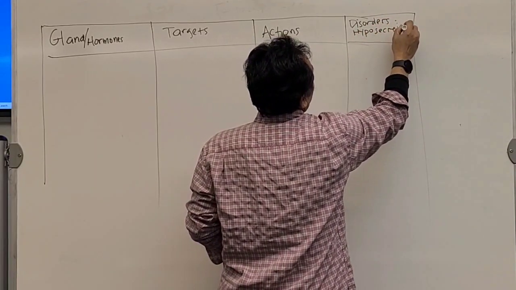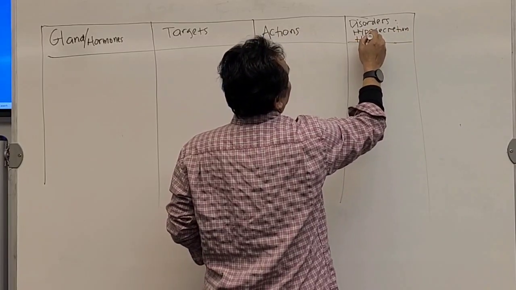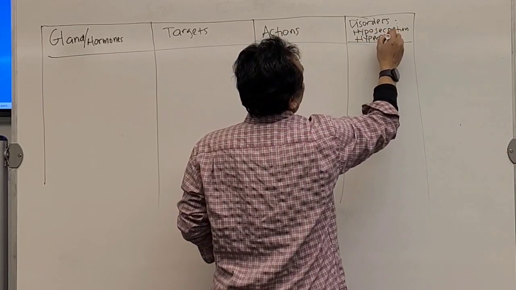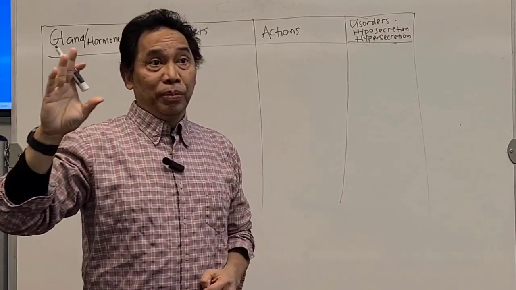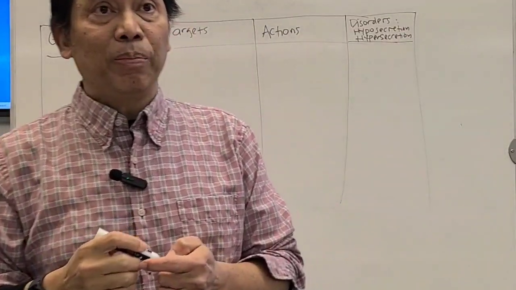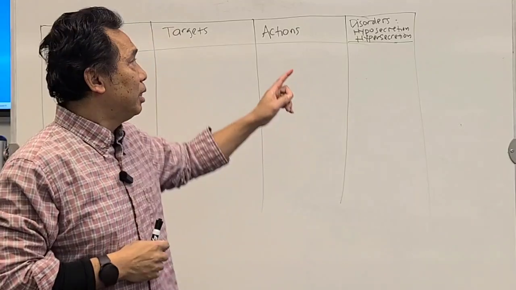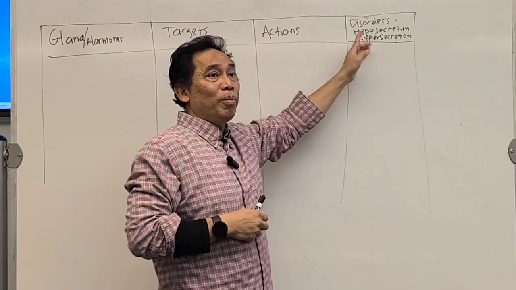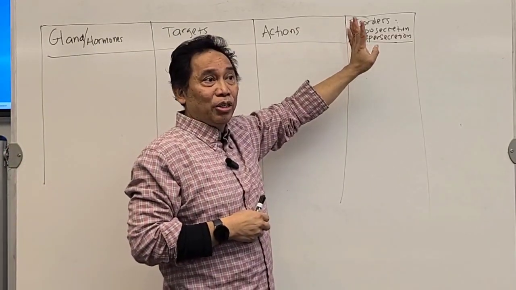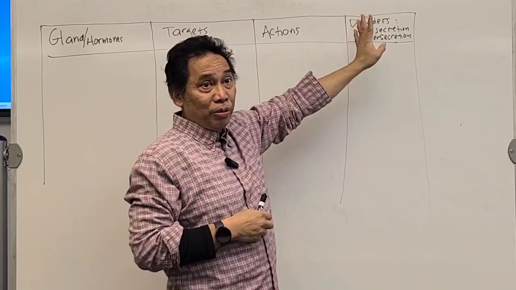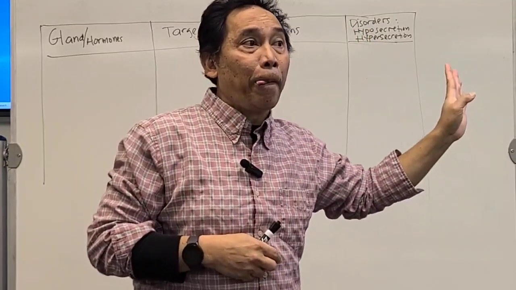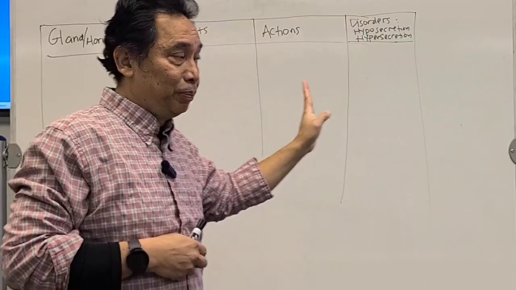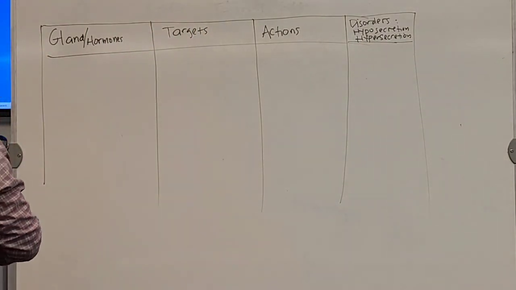Disorder may be hyposecretion or hypersecretion. Hypo means too low, abnormal, too little, even maybe unable to produce. Hyper means too much hormone. It's not good either. Whether too low or too high, it's not enough, it's causing disorder.